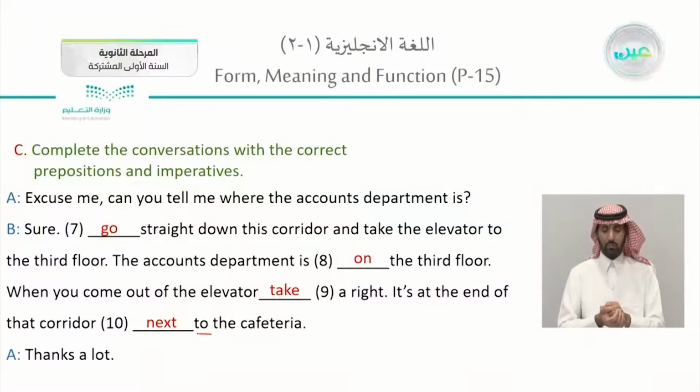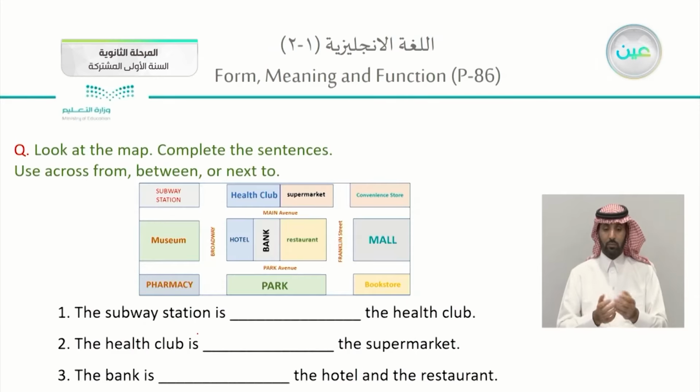So what have we used in here? The imperatives go straight, take a right, and we have used here actually the preposition on the 3rd floor and next to the cafeteria. Okay? Now let's go into your books on page 86, and here exercise Q.